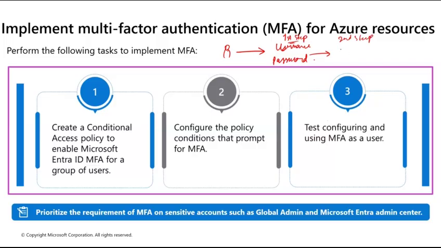Maybe sending an OTP to his mobile number, or sending a code via email, or asking him some security question, or asking him to authenticate himself using the Microsoft Authenticator application. These are all second steps of authentication, which means multi-factor authentication, or what we call two-step verification. For this, first you need to create a conditional access policy.